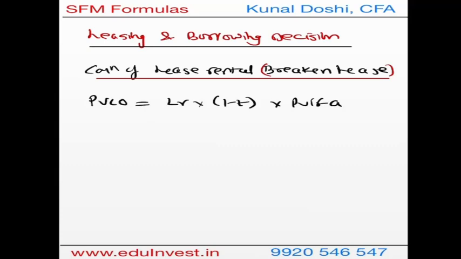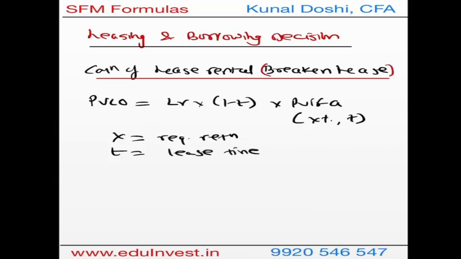So it will be PVIFA x percentage for t number of years. Now what is x percentage? X is the required return by the lessor, and t is the lease time period, or the lease duration. So this is the formula for break-even lease rental.